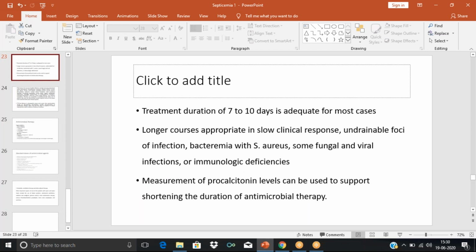I hope it is clear for everyone. Do you have any doubts? The antibiotic part, I think you will be more clear when the pharmacology part is done. Have you got any doubts?